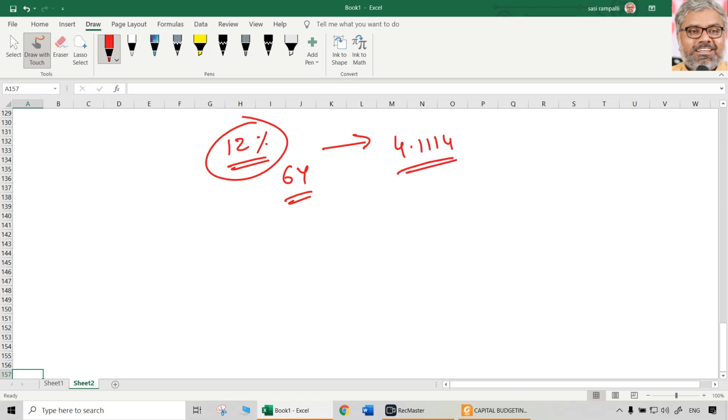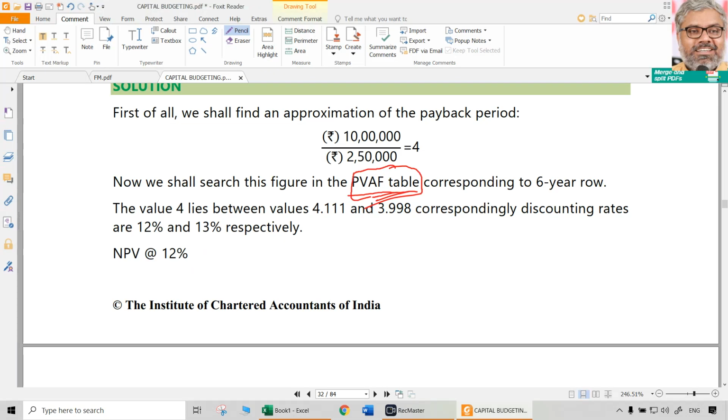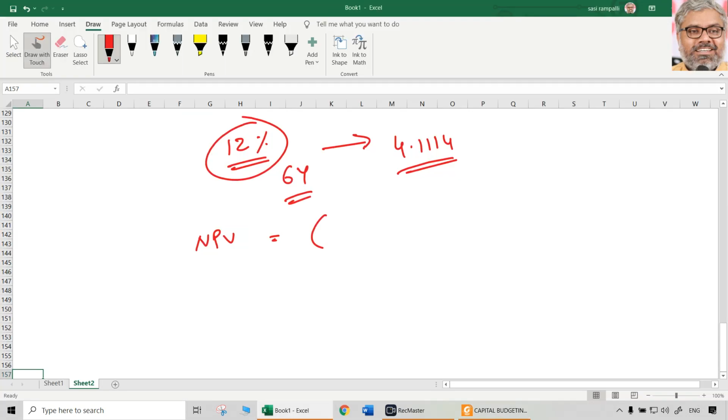For 12%, 6 years. First, let us find out NPV at that rate. We don't know whether it is NPV1 or NPV2. We don't know whether 12% is R1 or R2. We don't know anything of that. But at some rate, we calculated NPV. At 12%, what will be NPV? Naturally, present value of cash inflows. Cash inflows are told as what? 2,50,000 each year.